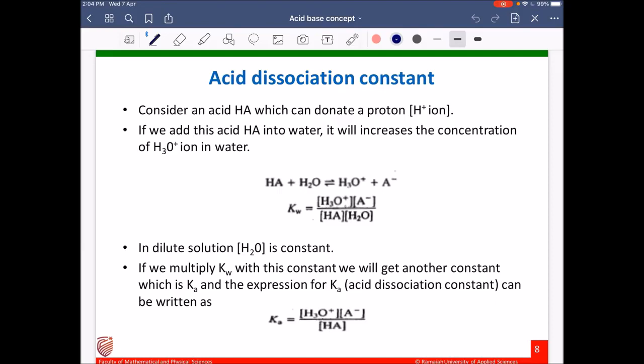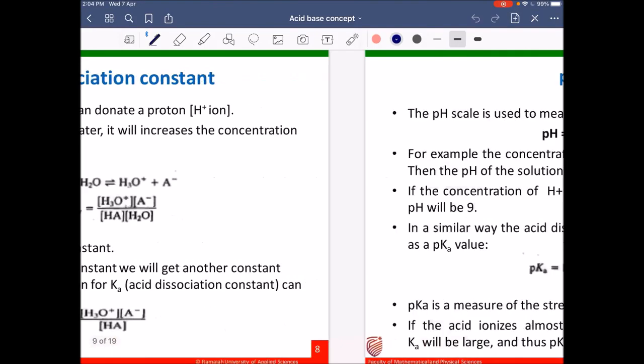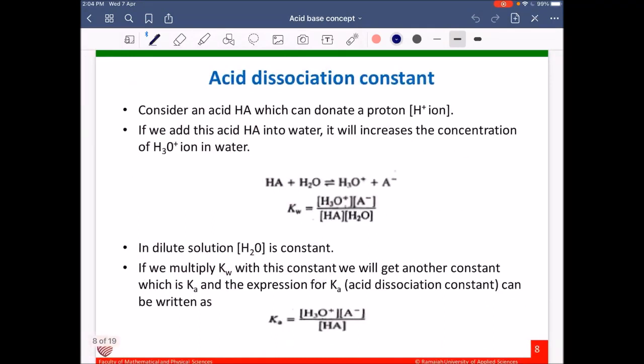In dilute solution, concentration of water is constant. So if we multiply the constant with this concentration of H2O, we will get another constant, Ka, the acid dissociation constant, given as Ka equal to hydronium ion concentration into A minus divided by concentration of acid HA.